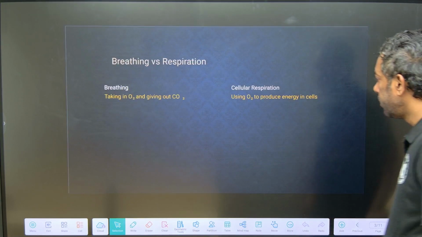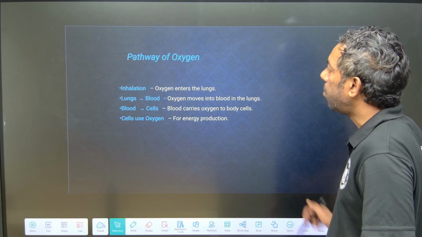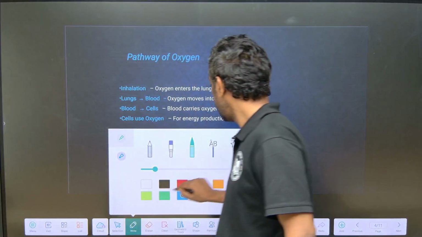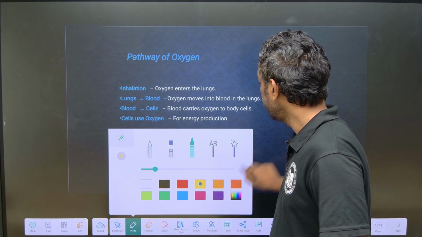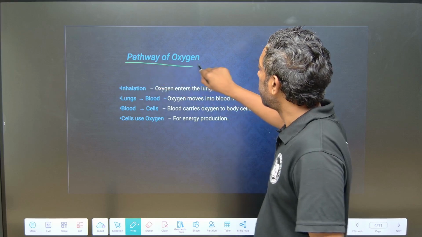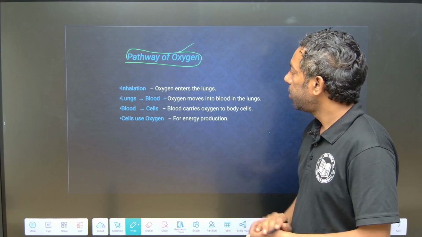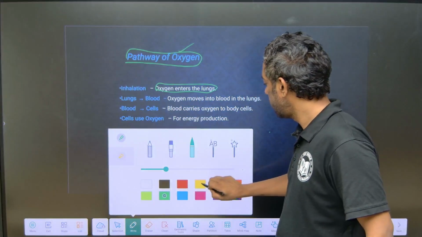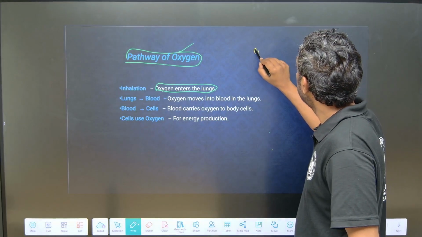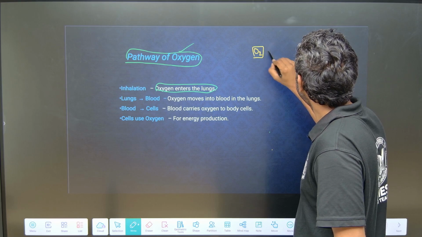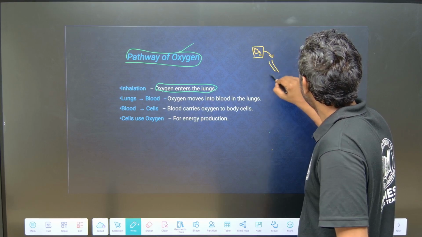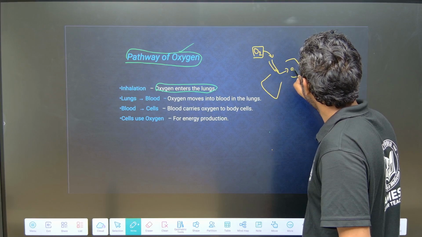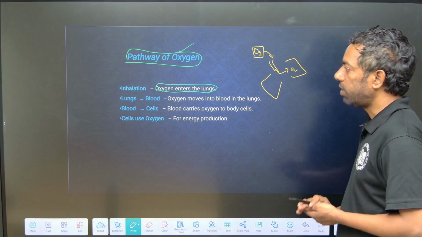Yes, here just look into this. The pathway of oxygen transport, how it is going to take place. Inhalation: first, oxygen enters into the lungs. They enter into the lungs first, for the transport of oxygen.